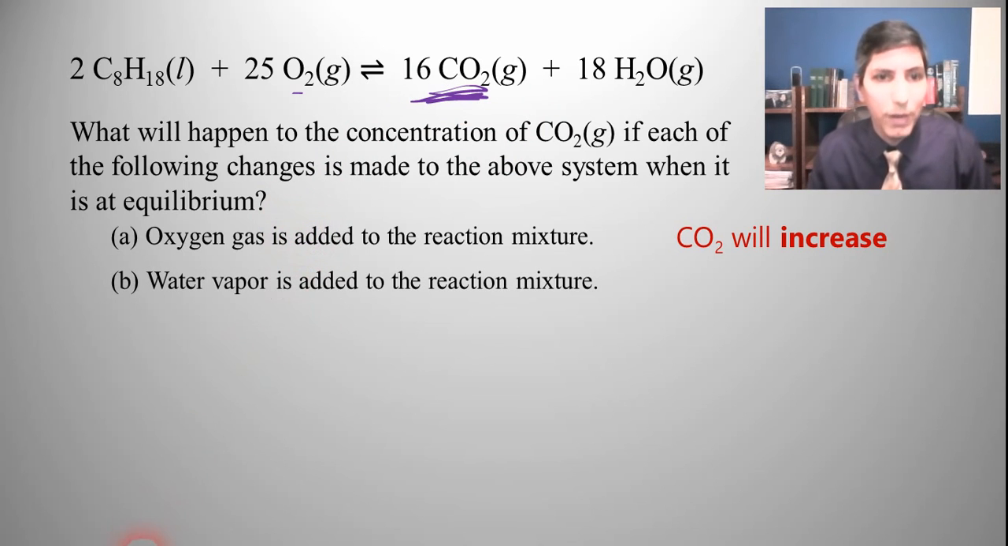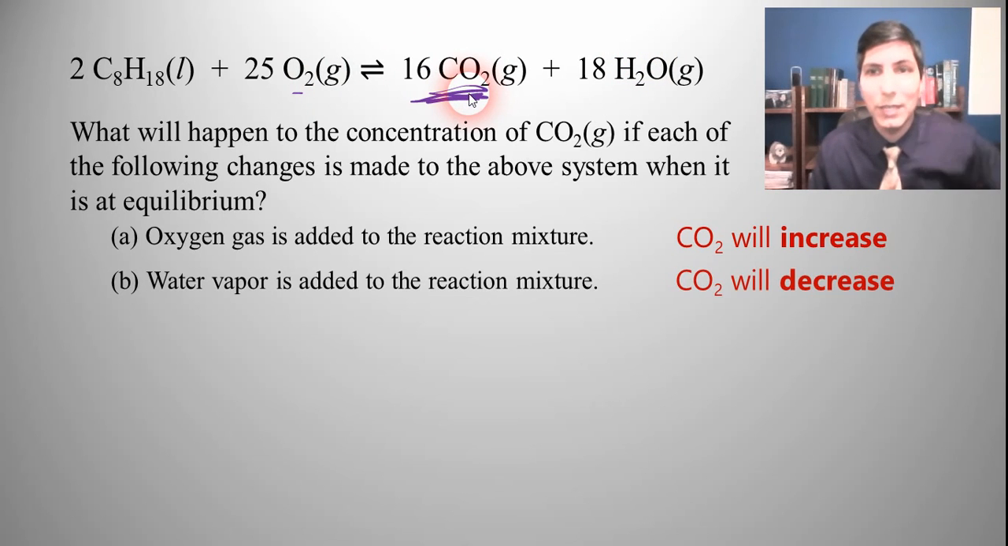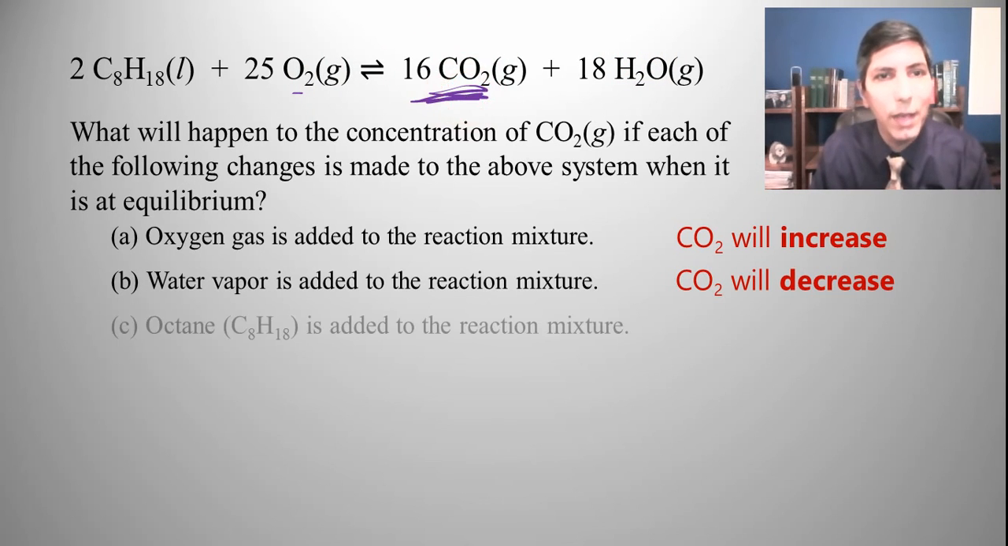How about water vapor is added to the reaction mixture? So we're going to add some of this stuff here. Well, when you add something, it shifts it to the other side. So we're going to make some more of the other side. We're going to shift it and make the reactants. So that means oxygen should go up, and that's going to happen at the expense of carbon dioxide and water. So CO2 will go down. It will decrease.